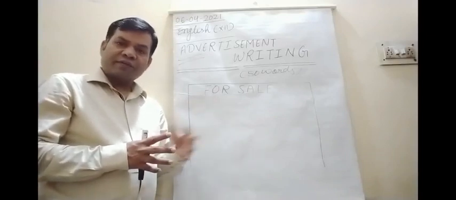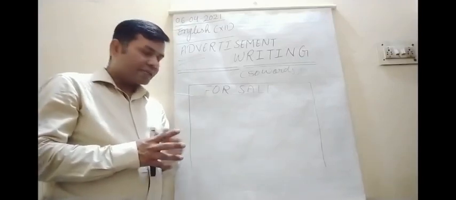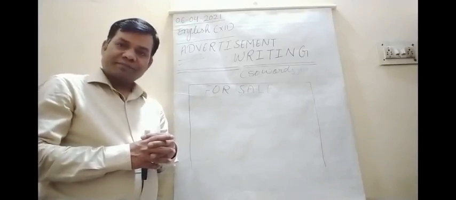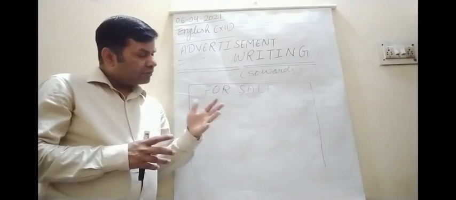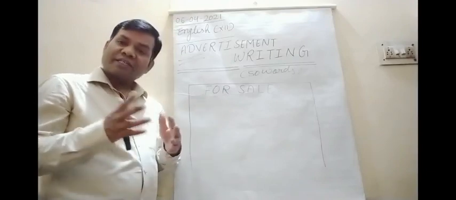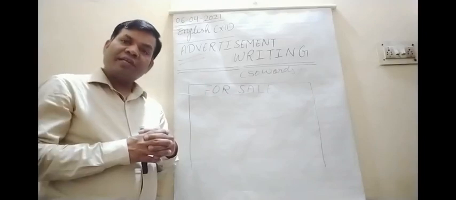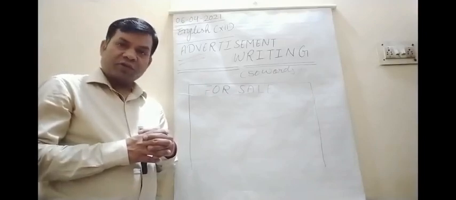Such types of advertisements are written under these headings, for sale and for purchase. Let me show you the same on your screen with solved examples, and questions will also be given for practice.